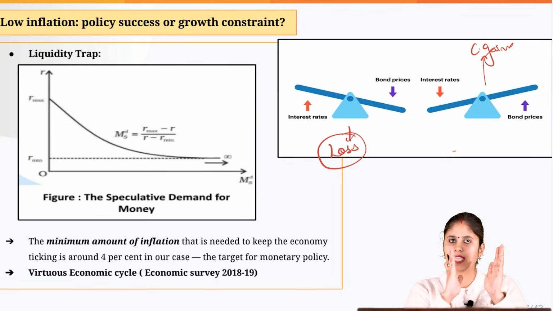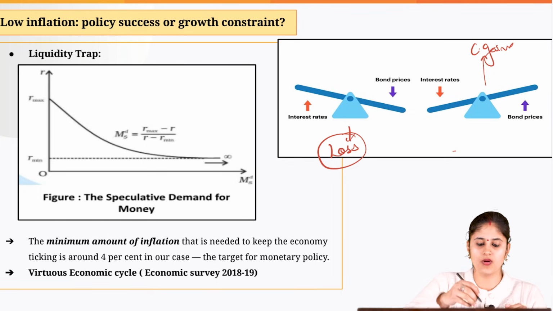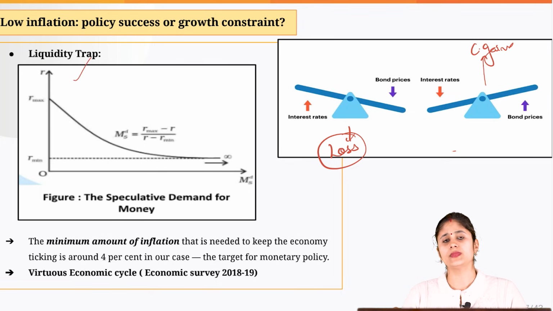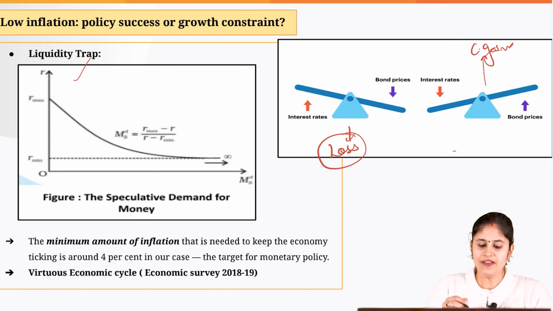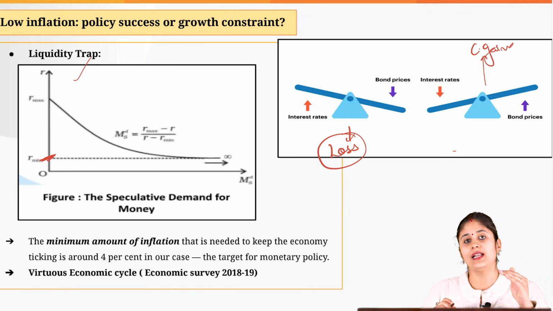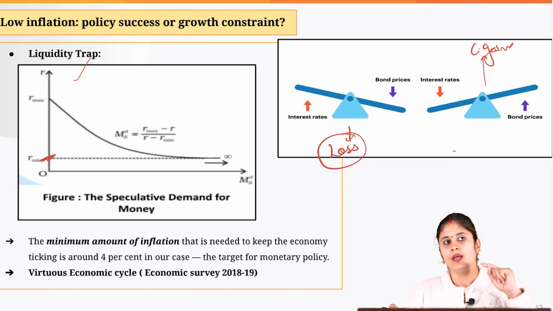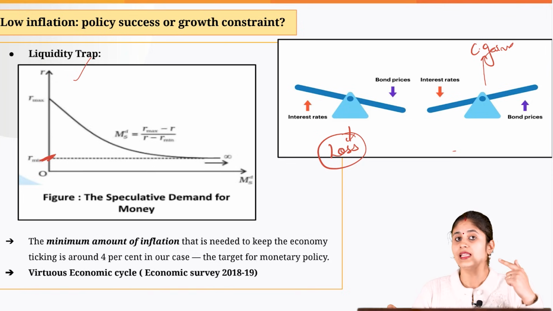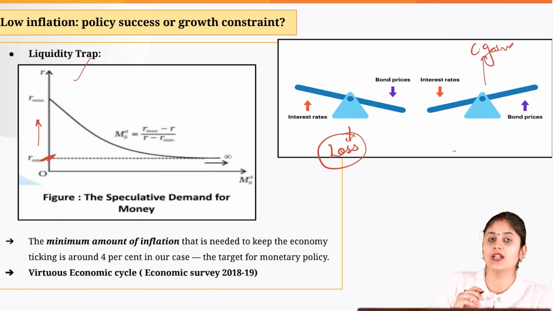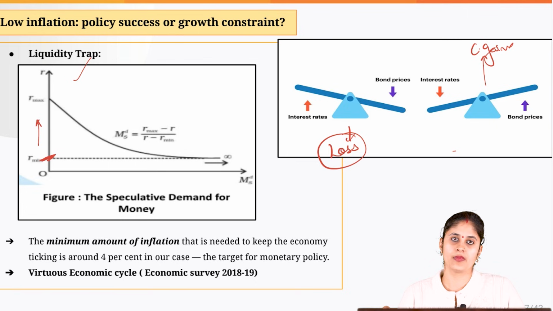So having understood the capital gain and capital loss, let's now come to this particular graph. Now, what happens if the interest rate is very low at this minimum level? People would be having this anticipation or expectation that in the future, interest rate would be going up.